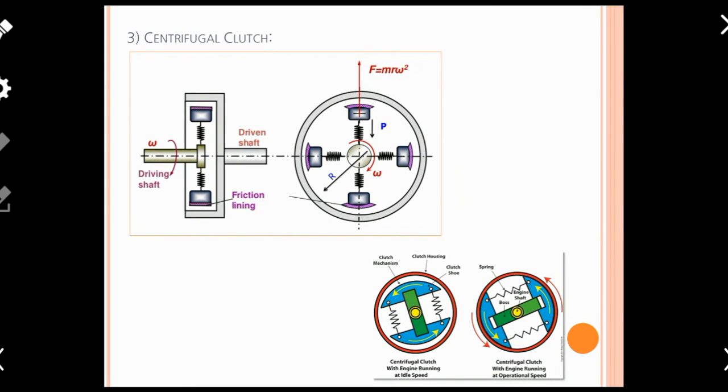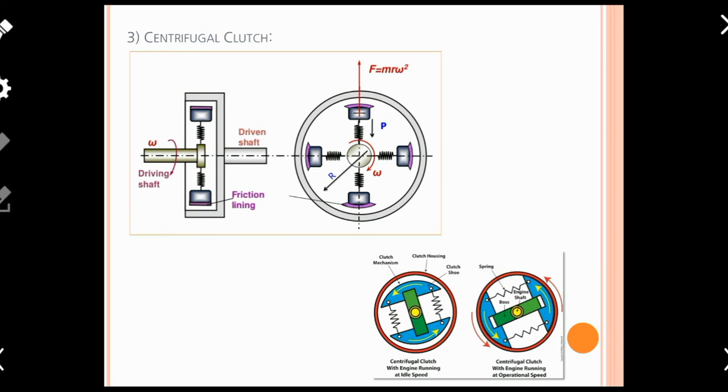The third category of frictional clutch is the centrifugal clutch. Basically its name gives the idea behind how this type of clutch works. Look at the top side of the diagram, there is one driving shaft and one driven shaft. Both shafts, driving and driven, are connected through one common body enclosure. Look at the central portion. From the diagram one can easily say that this is the driving shaft.